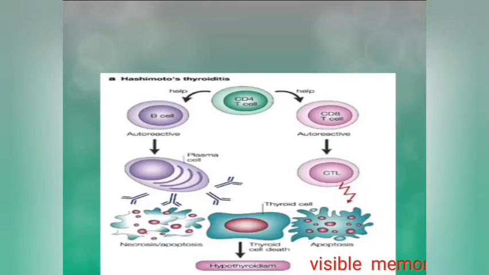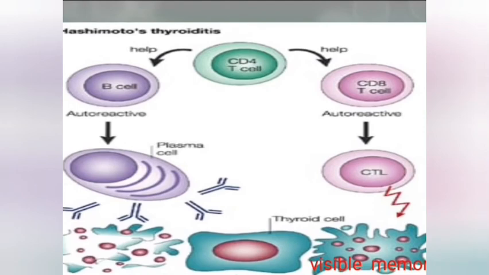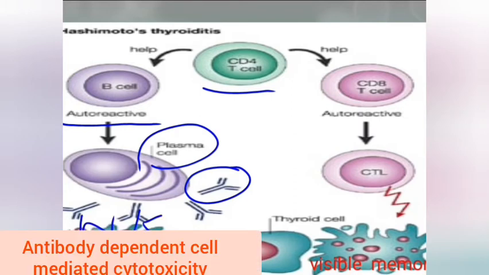And next under primary hypothyroidism is autoimmune hypothyroidism, and the most important is Hashimoto thyroiditis. It is an autoimmune destruction of the thyroid gland, caused by breakdown of self tolerance to autoantigens of the thyroid gland, and the immune cells start taking the thyroid antigens as foreign. So the CD4 T cells help B cells, and the B cells become autoreactive and form plasma cells. Plasma cells produce antibodies which activate natural killer cells and cause antibody dependent cell mediated cytotoxicity.